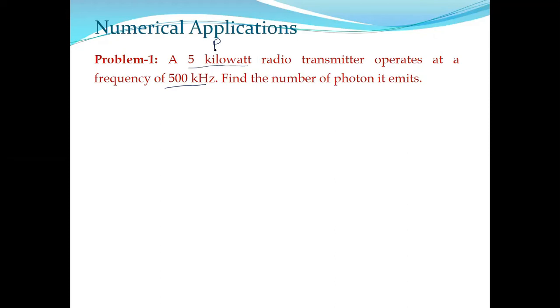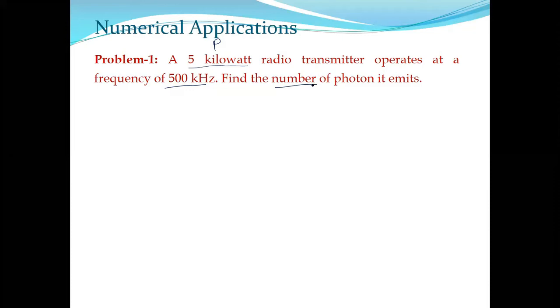It says this radio transmitter is transmitting some electromagnetic wave, which is received by your radio receiver at home, and the frequency of operation is 500 kilohertz. So from this knowledge, you have to estimate the number of photons.